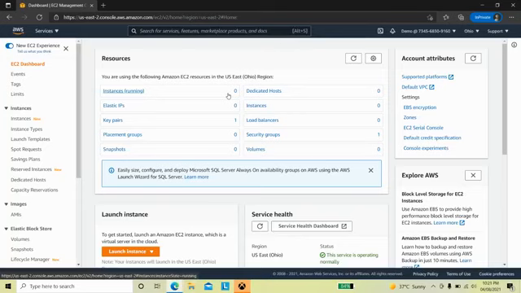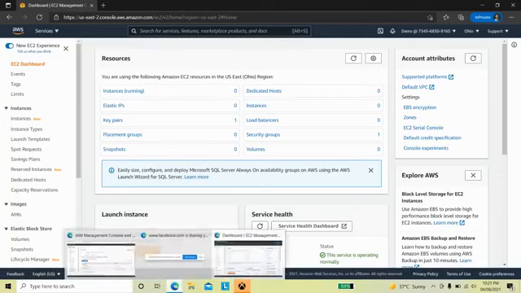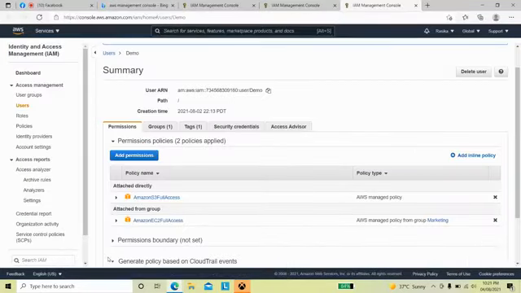So both accesses can be used. This is how users, roles and user groups play their part in IAM login. We can provide permissions to the user separately as well as to the groups.